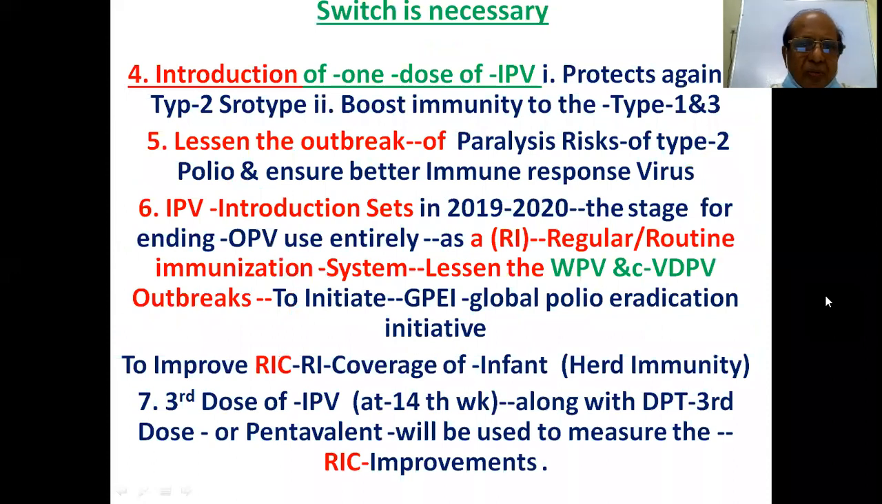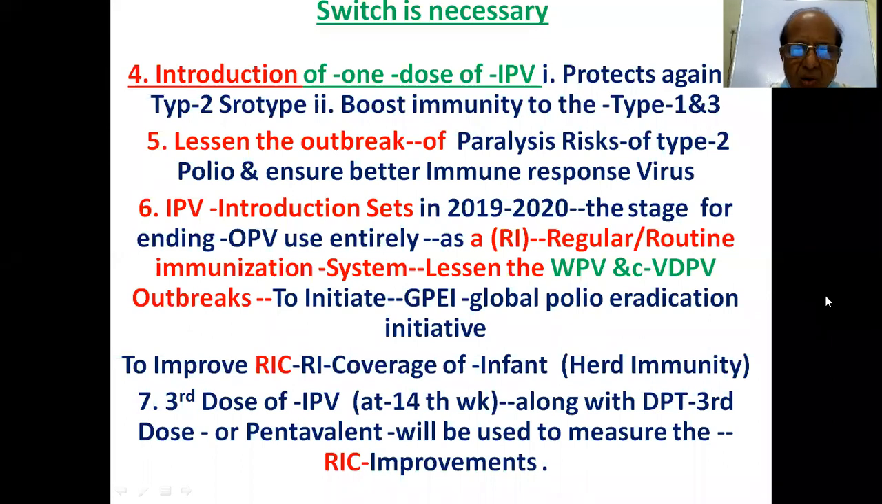Introduction of one dose of IPV protects against type 2 and boosts immunity to types 1 and 3. So it protects against type 2 and also gives immunity to 1 and 3. It lessens the outbreak and paralysis risks of type 2 polio. So it decreases the risks from type 2 and gives a better immune response. IPV introduction is set for 2019, 2020. This stands for ending OPV use entirely in the regular routine immunization system, lessening WPV and cVDPV outbreaks.